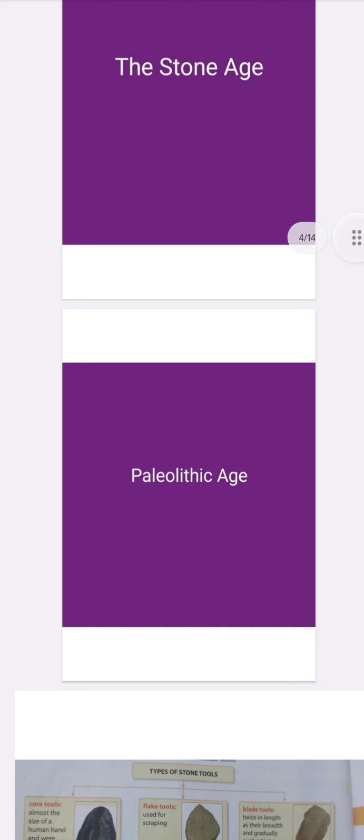The early Paleolithic age corresponds to the time when the first stone tools appeared. The tools used by the early humans were hand axes and chopping tools. They used these tools for different purposes: for hunting, for collection of wood, etc.